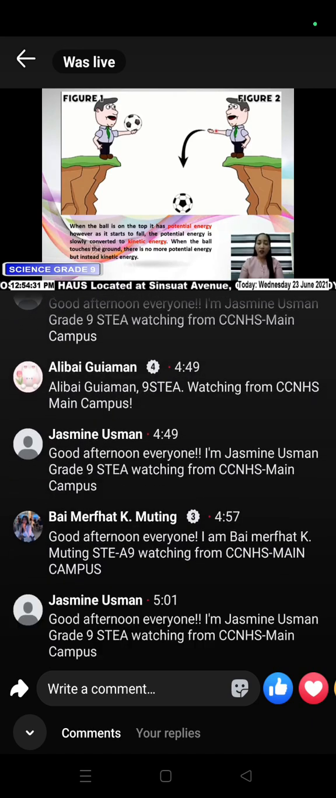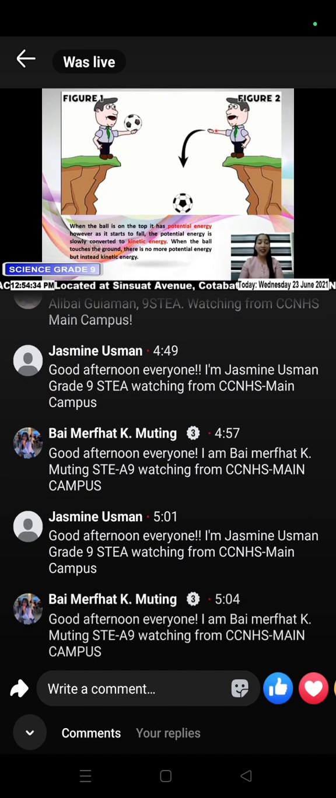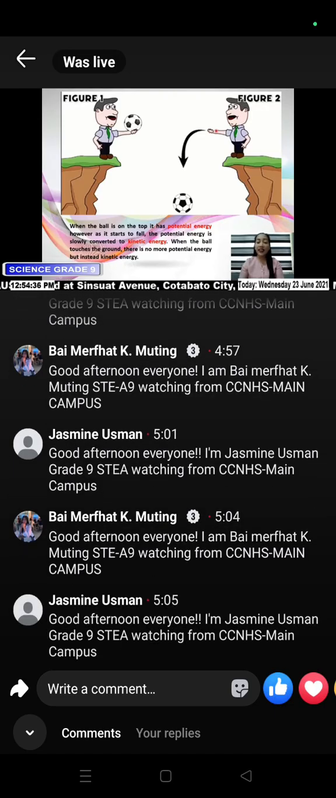On the other hand, figure 2 shows kinetic energy. Again, kinetic energy is energy in motion. The energy associated with the change of position of the ball as it drops is kinetic energy, as it is shown in the picture. When the ball is on top, it has potential energy. However, as it starts to fall, the potential energy is slowly converted to kinetic energy. When the ball touches the ground, there is no more potential energy, but instead kinetic energy.